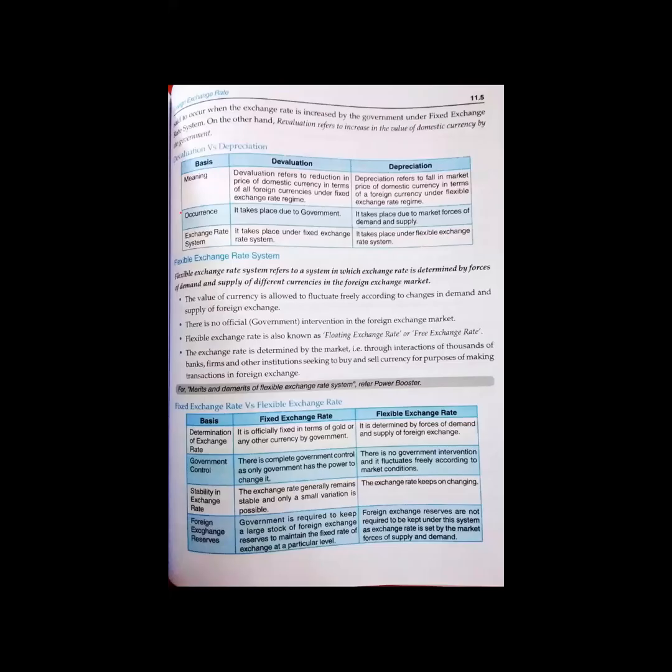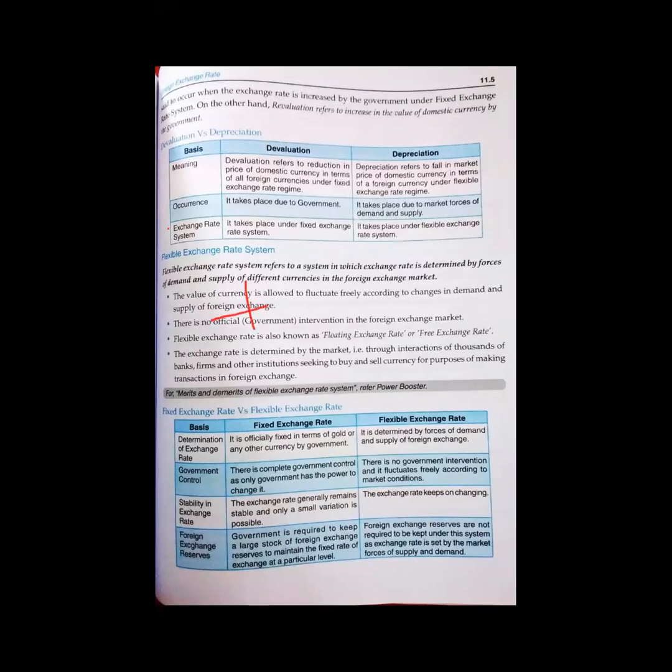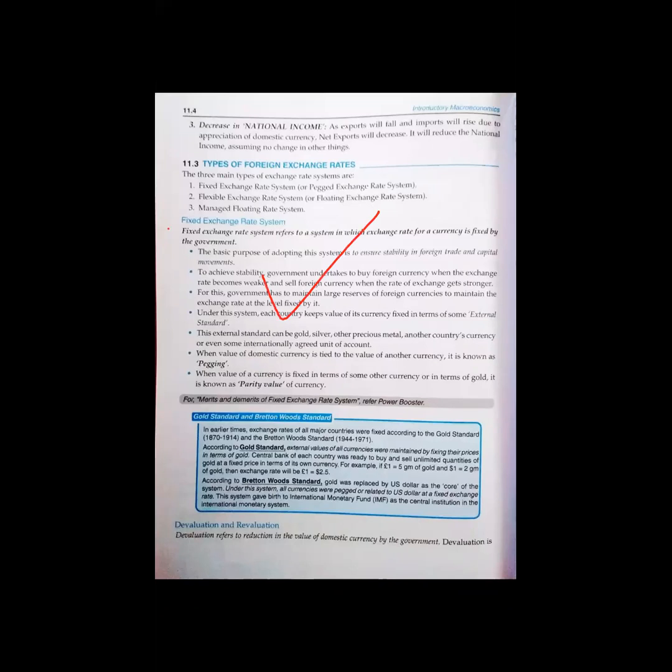For this, the central bank maintains reserves of foreign exchange to ensure the exchange rate stays within the targeted limit. In a flexible exchange rate system, there is no need for reserves. In a fixed exchange rate system, the government has to maintain some reserve, which we have already discussed.